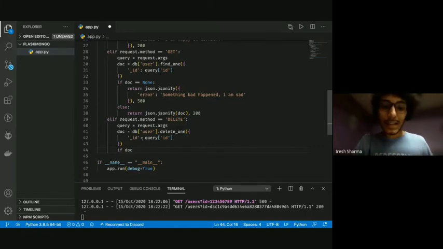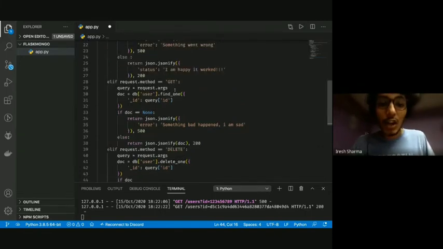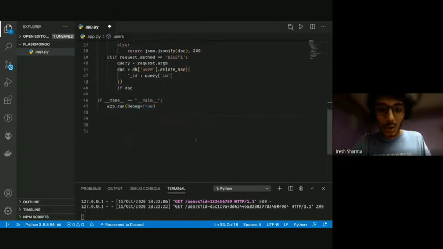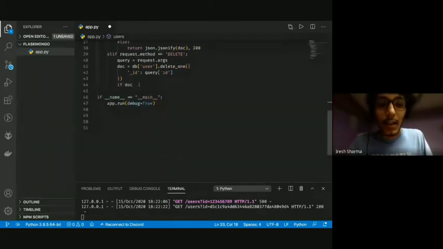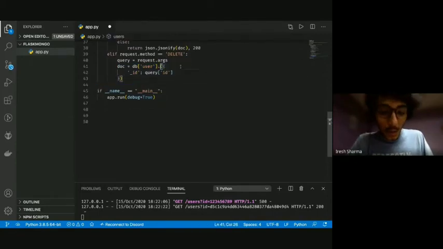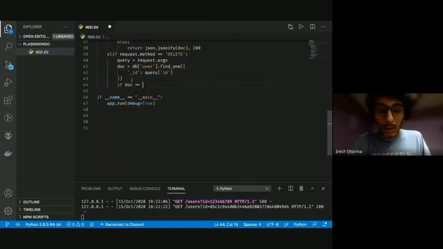If the user exists, we're going to delete it. And we're going to do the same here as well. So we're going to first find the document. So let's delete this part. Let's make this from delete one to find one. Perfect. So if doc is equal